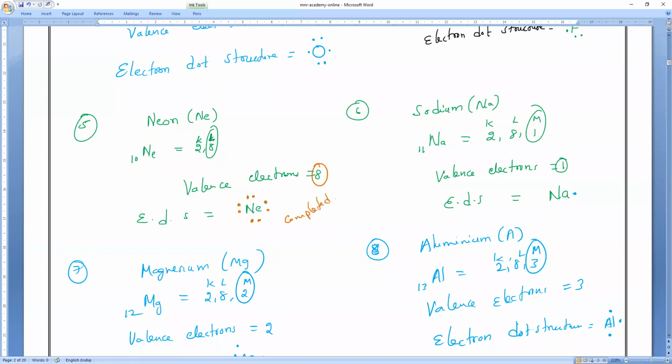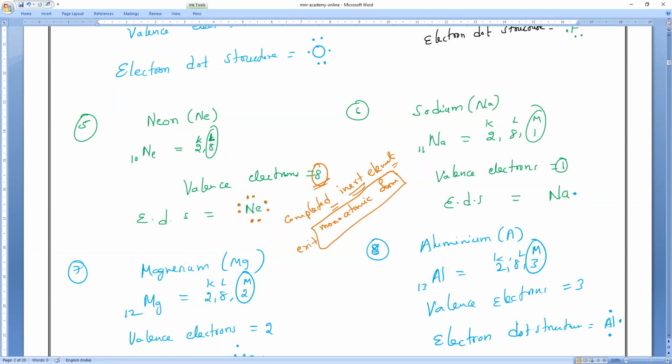That is why it is called a noble gas, an inert element. Remember, inert elements exist in monoatomic form. They do not need to combine. They always exist as monoatomic.